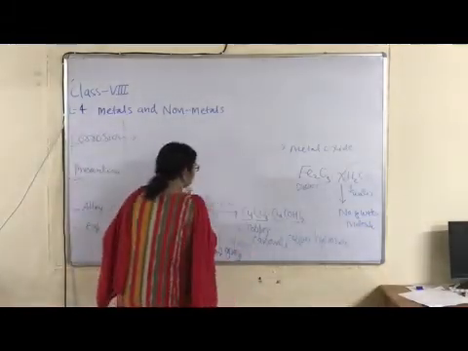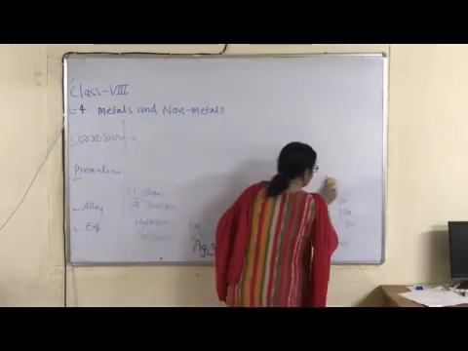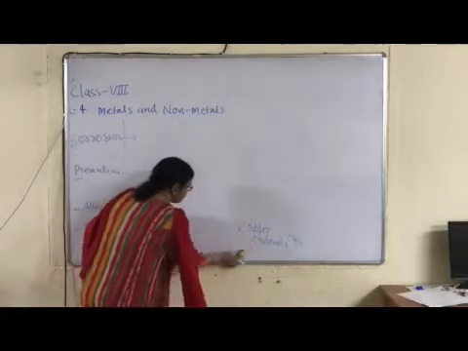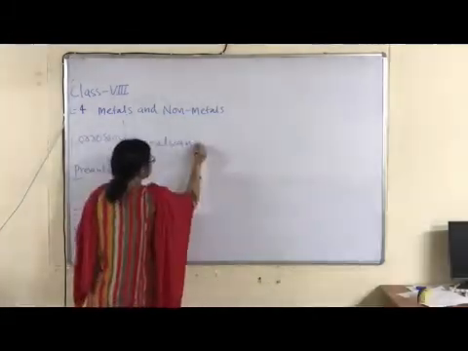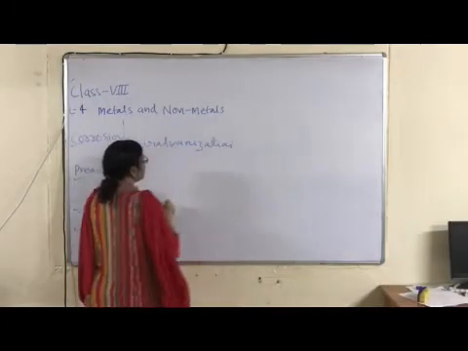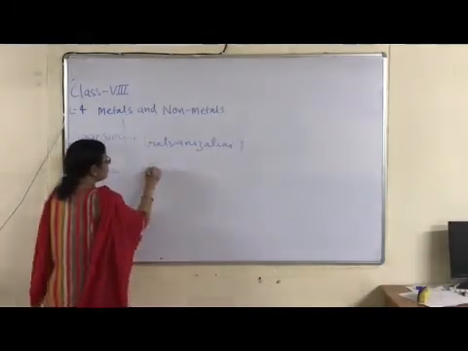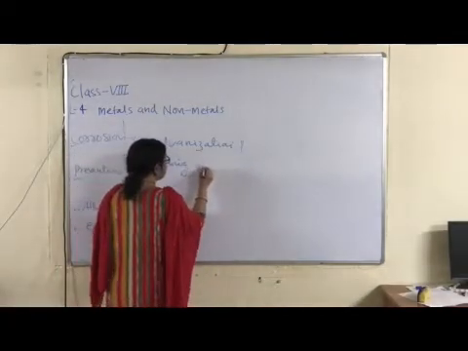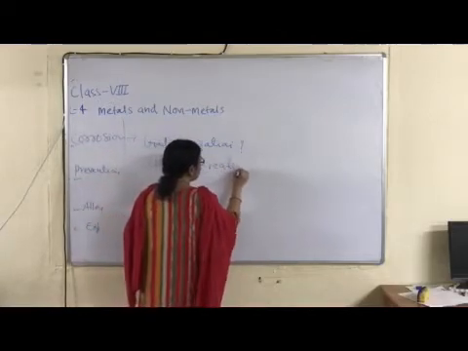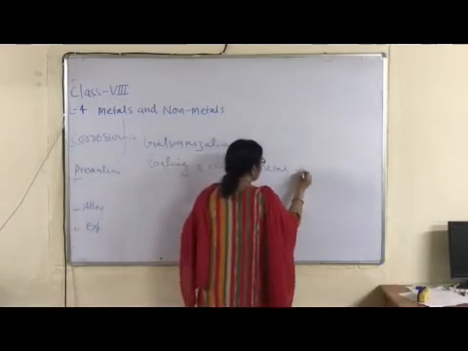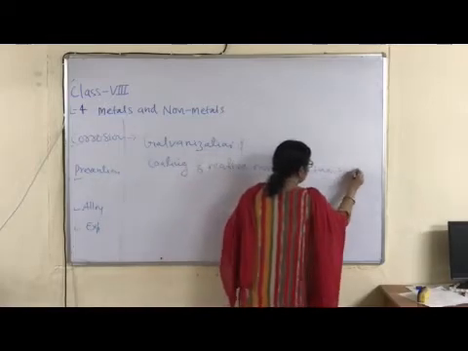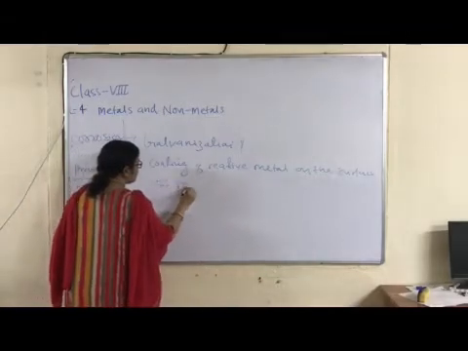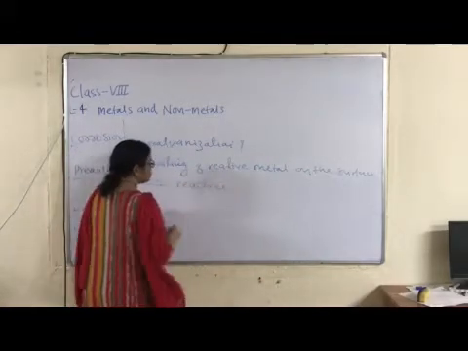So first is galvanization of metal. Galvanization is a scientific term. What is its meaning? Okay, children, galvanization. Its meaning is coating of a reactive metal, right, on the surface of a less reactive metal is known as galvanization.